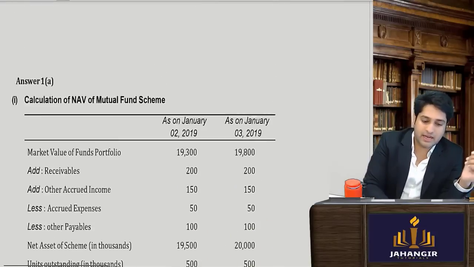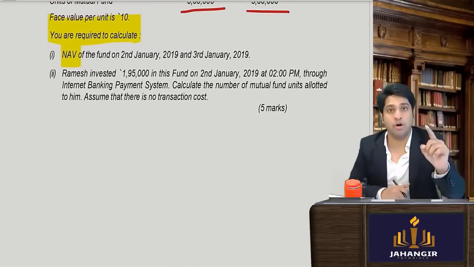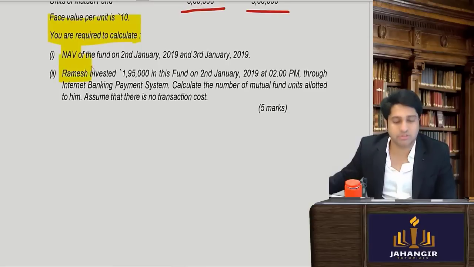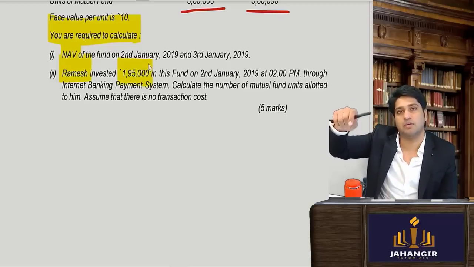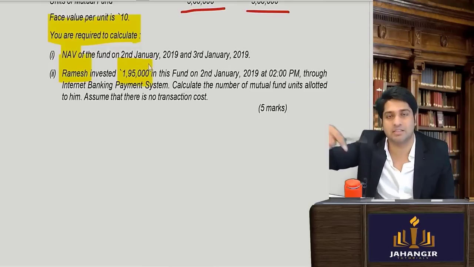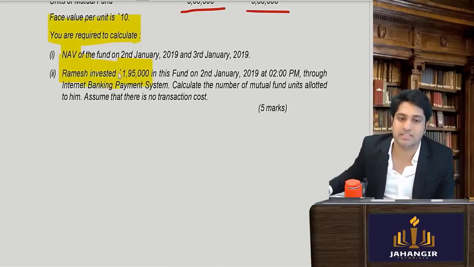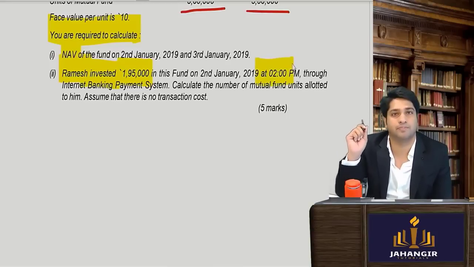Now further, the second part they are asking you, let's see. I want you to think and remember. Ramesh invested 1,95,000. Now why is the amount given? Because for 2 lakhs, purchases are treated differently when you buy. So he has bought up to 2 lakhs and he bought it at 2 p.m. So which day's NAV will apply?